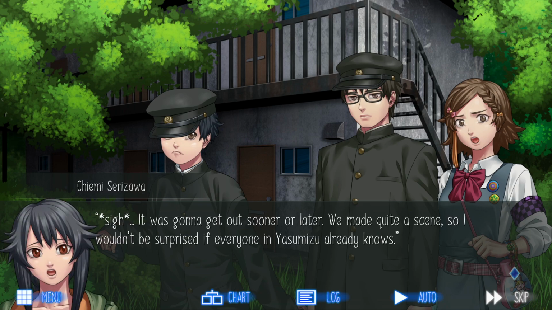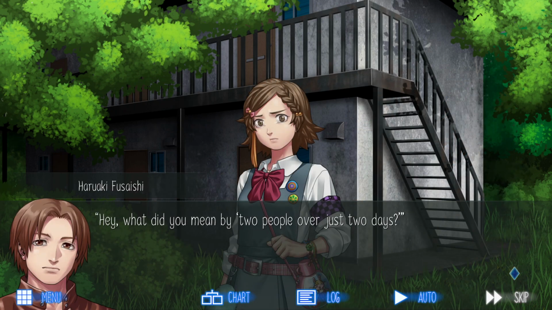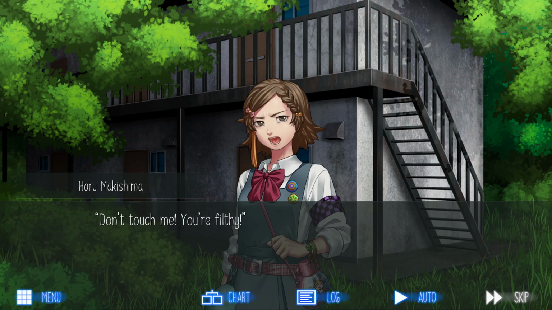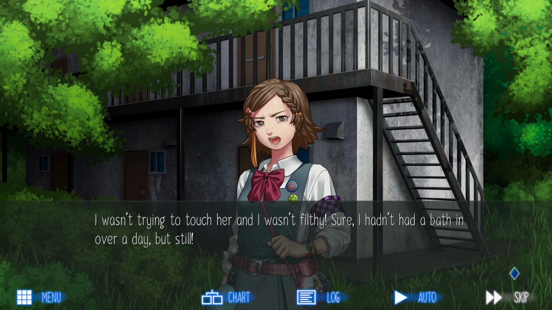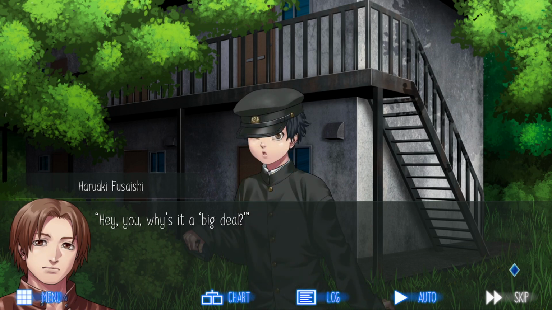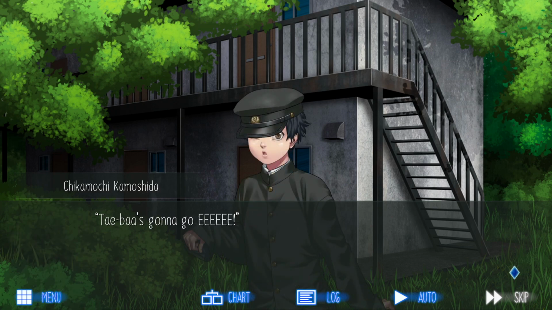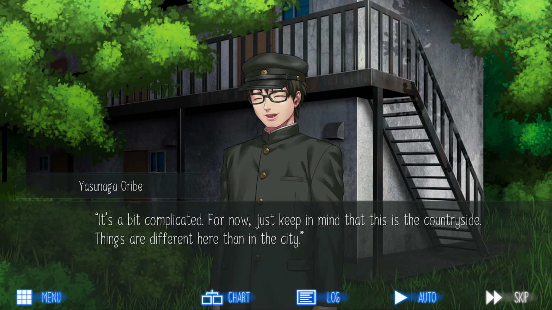He was gonna get out sooner or later. We made quite a scene, so I wouldn't be surprised if everyone in Yasumizu already knows. Hey, what did you mean by 2 people over just 2 days? Don't touch me, you're filthy. I wasn't trying to touch her, and I wasn't filthy. Sure, I hadn't had a bath in over a day, but still. Hey, you, why is it a big deal? Well, that sure sounded bad. Can you tell me more?